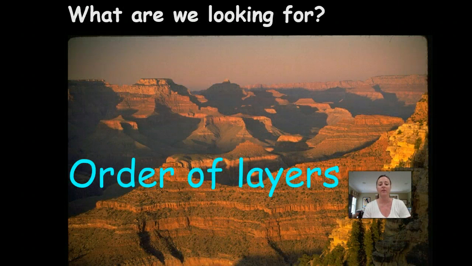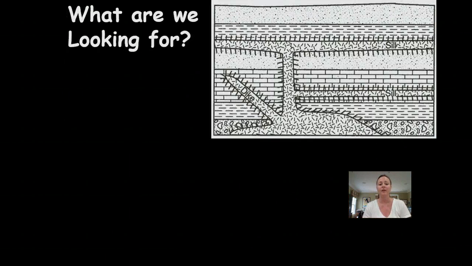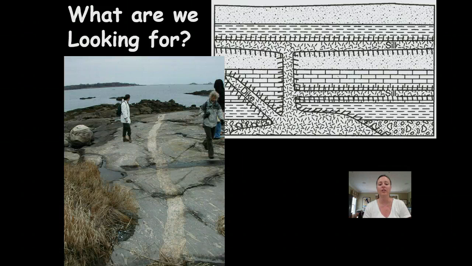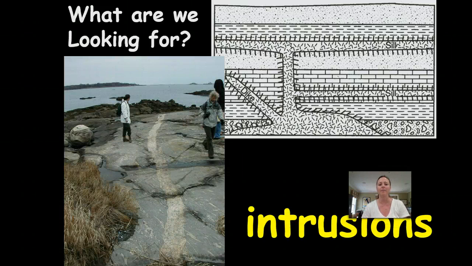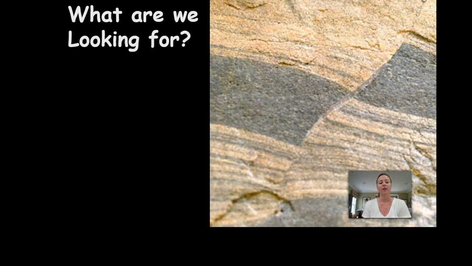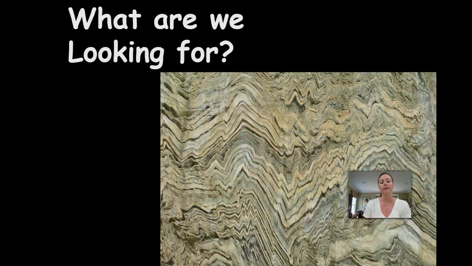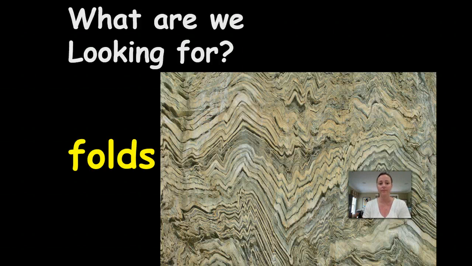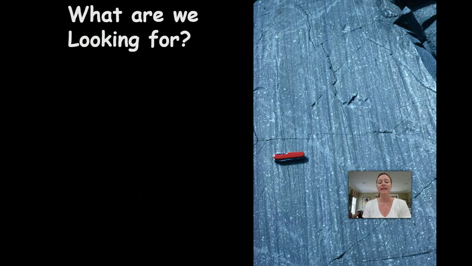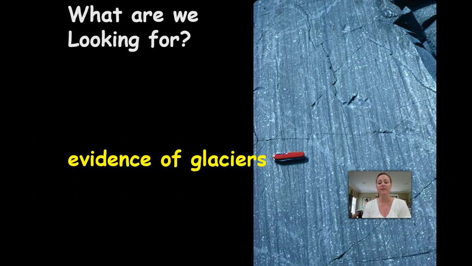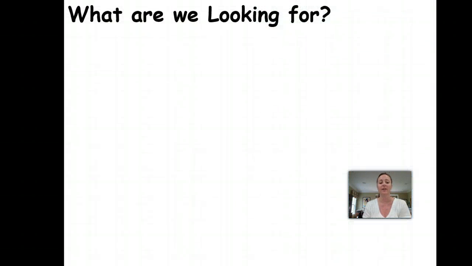What are we looking for? Well, we look at the order of rock layers. And we look for igneous intrusions that have possibly come up from the magma in the mantle and hardened at the surface. We're looking for faults, cracks within the rock. And we're looking for folds or distortions within the rock. Lastly, we look at glacier evidence, striations and scratches in the rock that tell us once this event occurred.